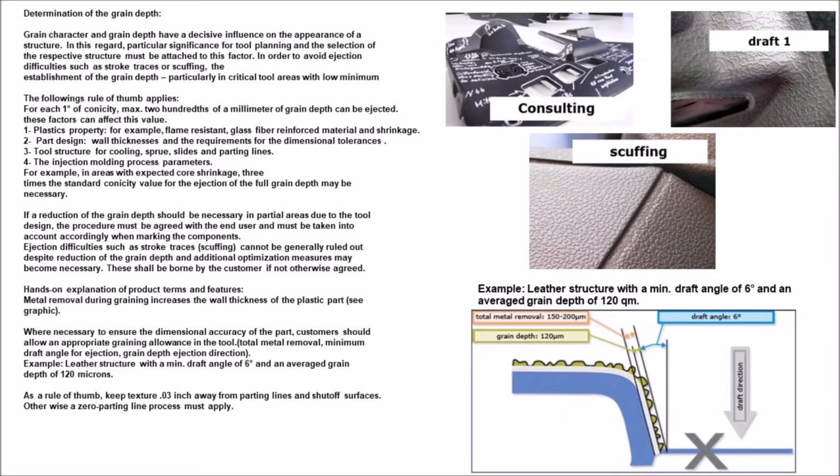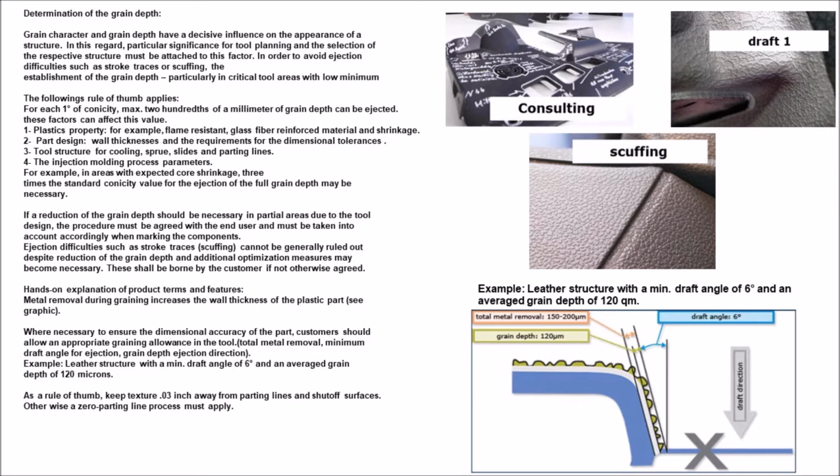Determination of the grain depth. Grain character and grain depth have a decisive influence on the appearance of a structure. In this regard, particular significance for tool planning and the selection of the respective structure must be attached to this factor, in order to avoid ejection difficulties such as stroke traces or scuffing. The establishment of the grain depth, particularly in critical tool areas with low minimum.